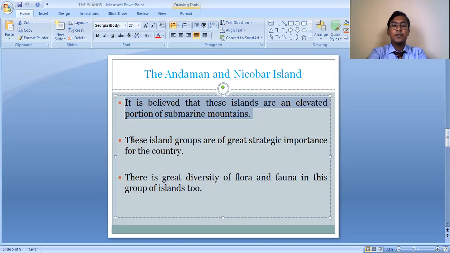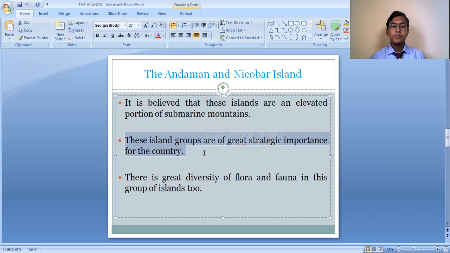These island groups are of great strategic importance for our country, because the Andaman and Nicobar Islands are located in the extreme southeastern part of our country, in the Bay of Bengal. This location provides easy access to the Indian Ocean through the southeast part of the Bay of Bengal, from where we can reach different parts of the world, different countries of the world.